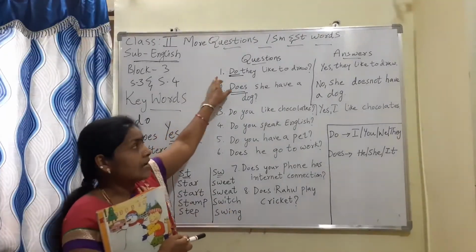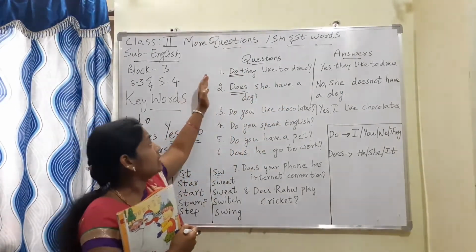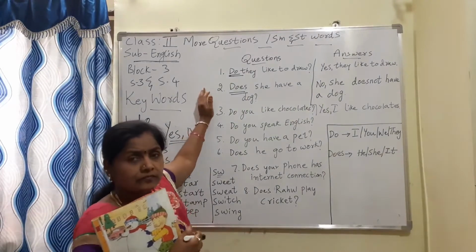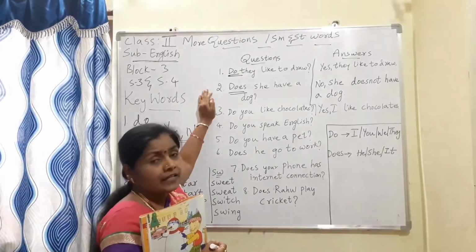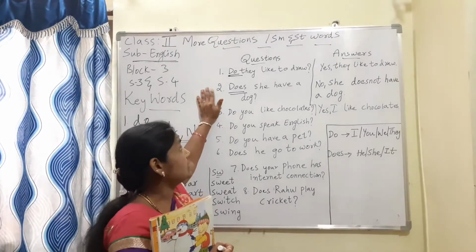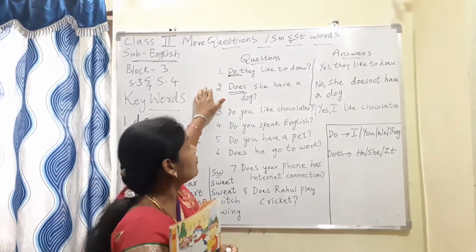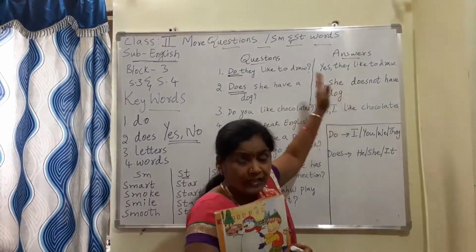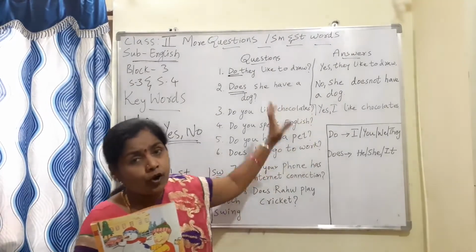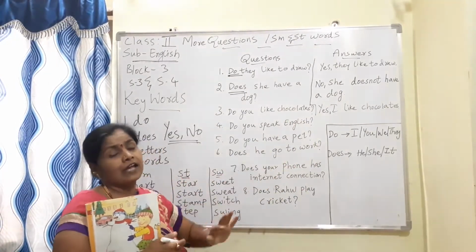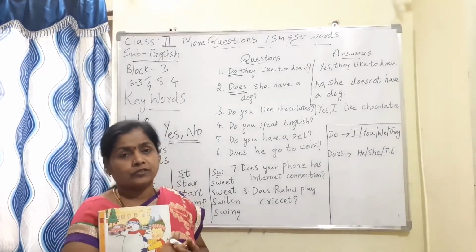So, questions and some answers. All of you look at the board while I explain. Listen carefully, and I will also send this in a PDF document, the questions and the answers. First I will be reading and explaining, and afterwards let us find out what is common in all of them.